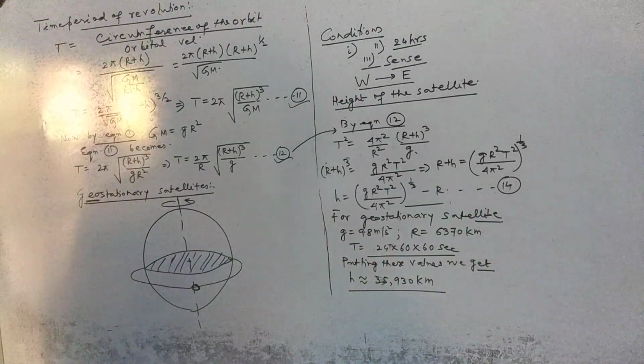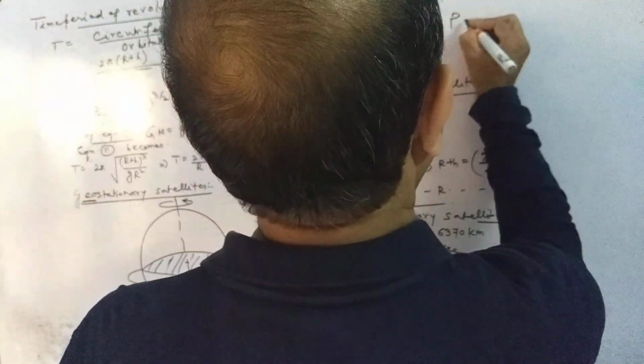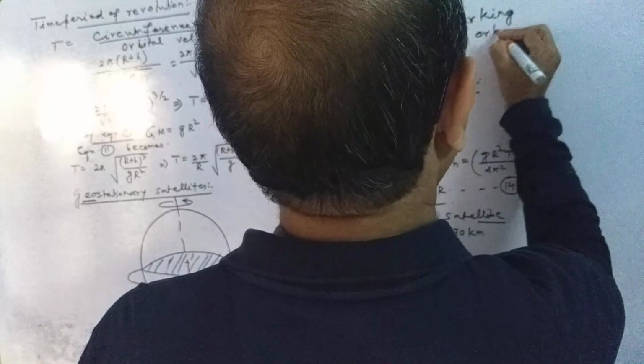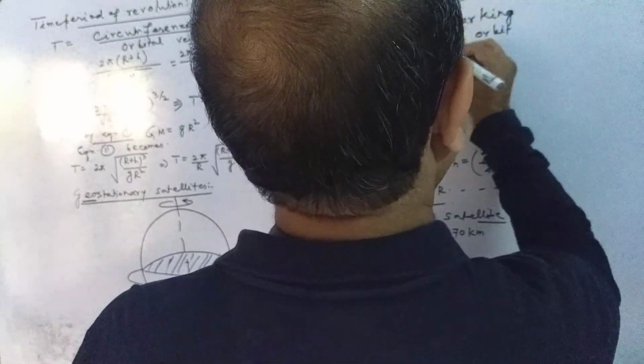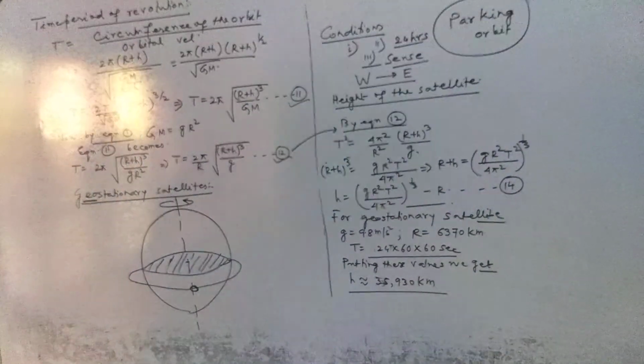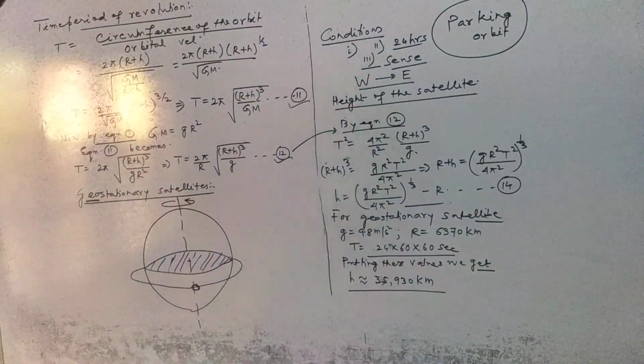Such an orbit in which geostationary satellites revolve is known as the parking orbit. We must remember this.